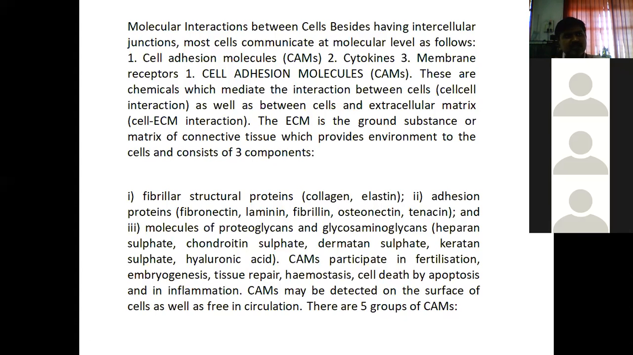Under cell communication, the first part is cell to cell interaction or cell to cell junction. Here the communication is occurring through the cellular junctions. Under that, we saw the four different types of cellular junctions. Can anyone tell me the first type of cellular junction? Yes. Tight junction. Yes, first one.